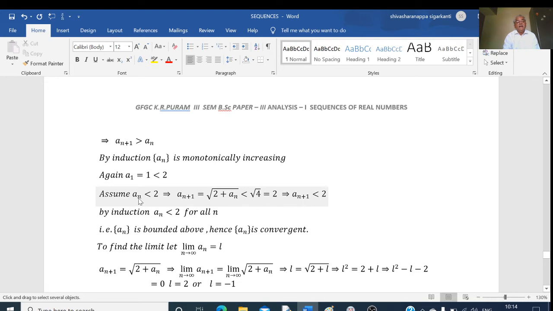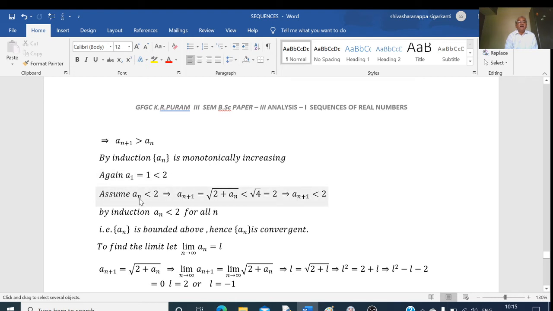We assume that an is also less than 2. Adding 2 on both the sides, I will get 2 plus an is less than 2 plus 2, that is 4. Taking the square root on both the sides, root of 2 plus an is less than root of 4, which is equal to 2. So an plus 1 is less than 2.